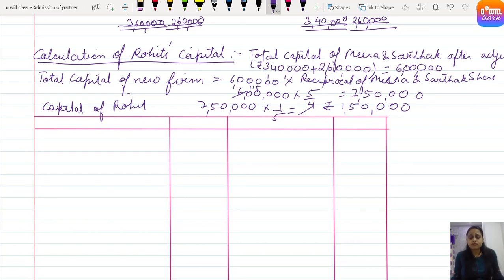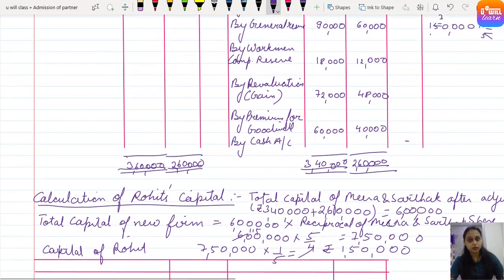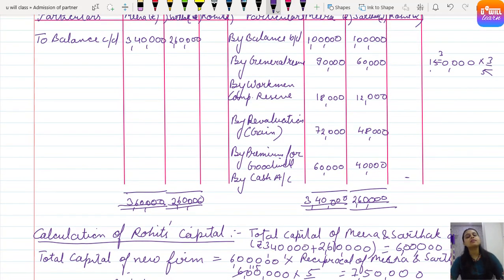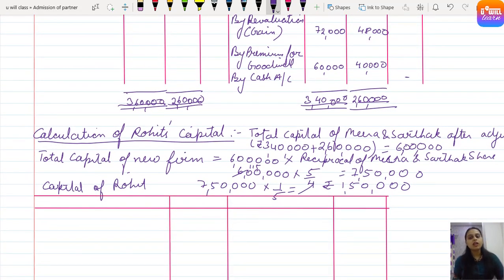फिर से, how to calculate it, see here clearly. First of all, in this case, when the capital amount of the new partner is not given, you need to find out the balance carried down of the old partners. Now when you add this, you get the capital of old partners. अब फर्म का कैपिटल निकालना है तो उन दोनों के रेसिप्रोकल शेयर से मल्टीप्लाई करना है. भाई नया पार्टनर 1/5 शेयर के लिए आया, तो उन दोनों के पास कितना शेयर बचेगा? 4/5. 1 minus 1/5, तो 4/5 शेयर उनके पास बचा. So into the reciprocal of their share, that is 5/4, we get the total capital of the new firm, that is 7,50,000.